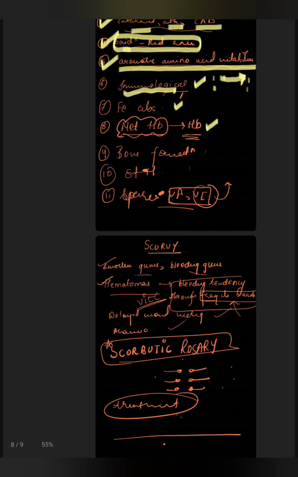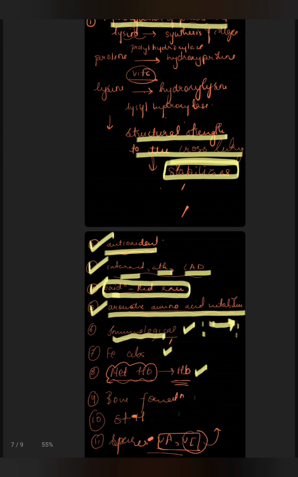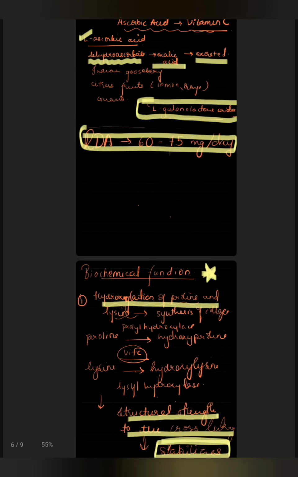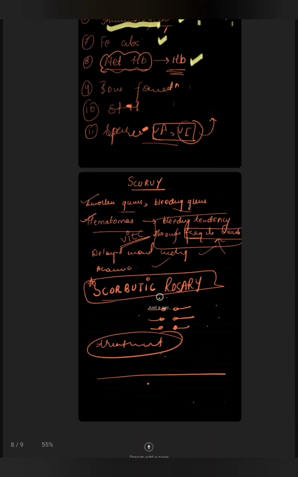Then the biochemical functions: hydroxylation of proline, antioxidant, prevention of these diseases, oxidation reduction reactions of cellular respiration, aromatic amino acid metabolism, immunological functions, iron absorption, bone formation. The RDA is important, 60 to 75 milligram per day. L-ascorbic acid is the active form. This was the metabolism. So now we will read a clinical case on vitamin C.